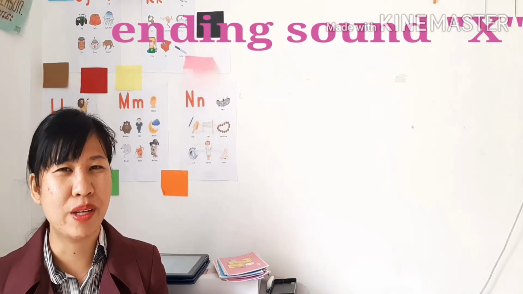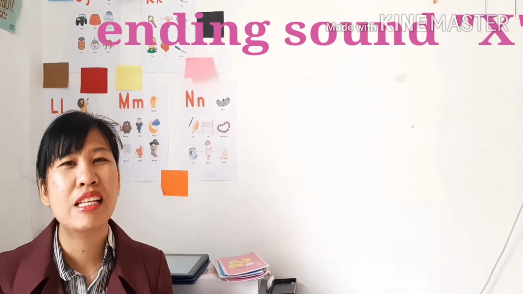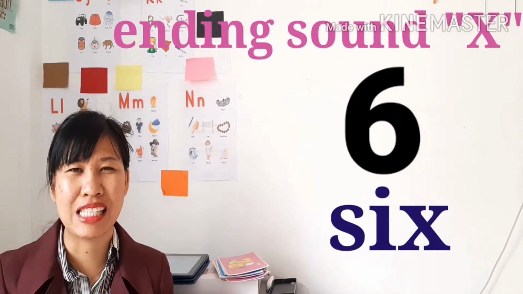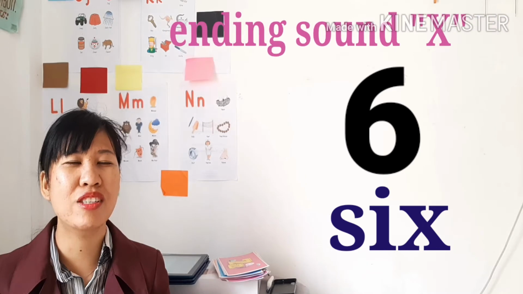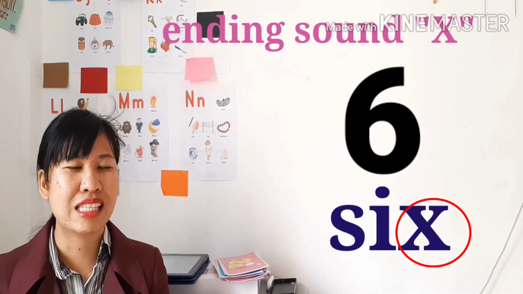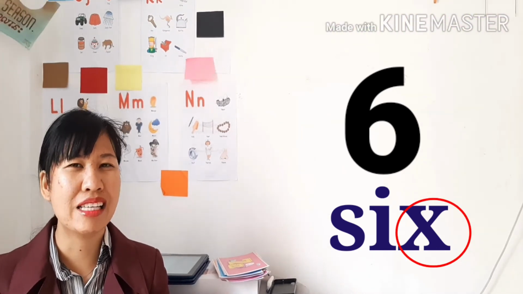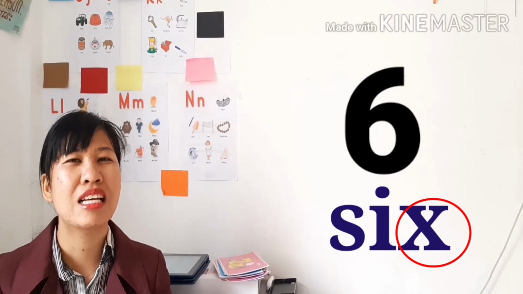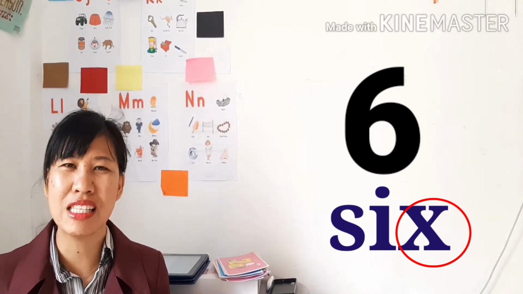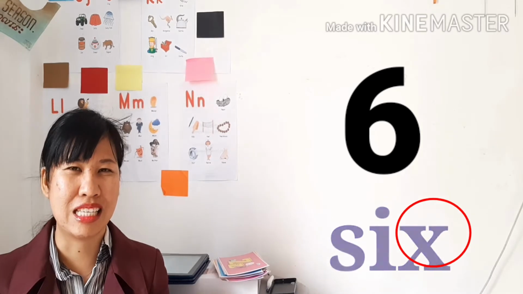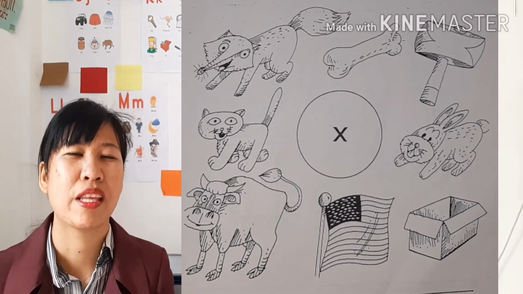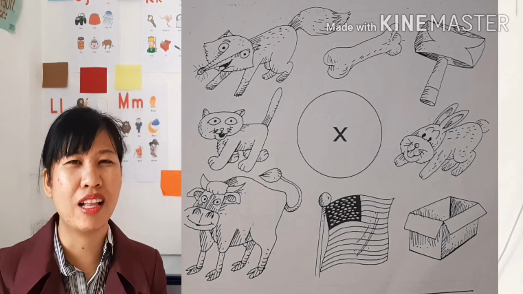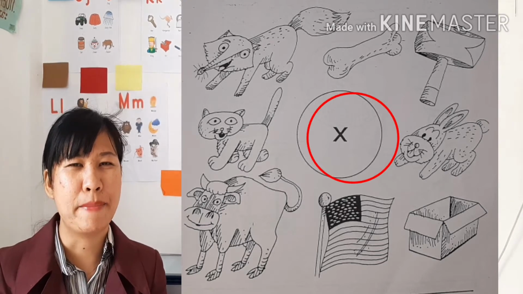So, now we're going to look at the picture that has the ending sound of letter X. For example, here we have number 6. The number 6 has the ending sound of X. 6, spell S-I-X. 6. Okay, what is this? It's number 6. Okay, so look at this paper.